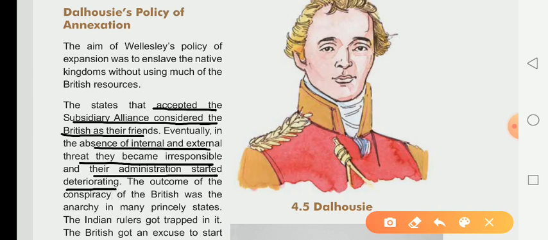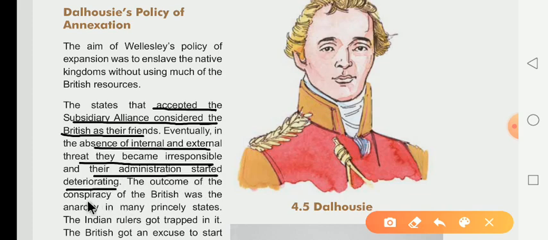In the absence of internal as well as external threat, they became more irresponsible about their administrative system, and that's why the entire administration of the princely states started deteriorating. And what was the meaning of deteriorating? Deteriorating means bigadna, to go down.